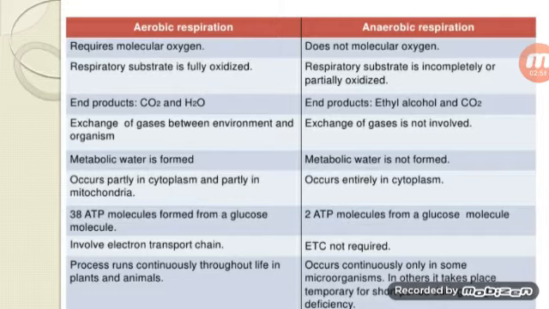In aerobic respiration, exchange of gases takes place between the environment and organisms. In anaerobic respiration, exchange of gases is not involved. In aerobic respiration, metabolic water is formed. In anaerobic respiration, metabolic water is not formed.